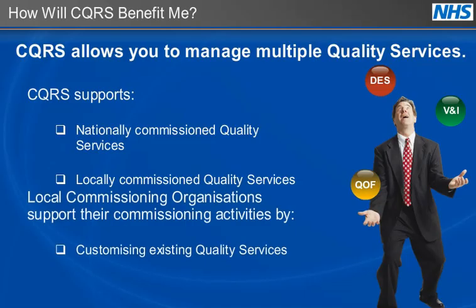Local commissioning organizations can support their commissioning activities by customizing existing quality services. For example, they can amend thresholds or points assigned to indicators in a quality service. The process for amending local quality services will be covered in more detail later in the training.